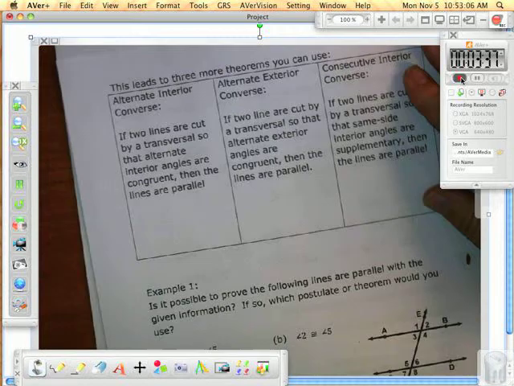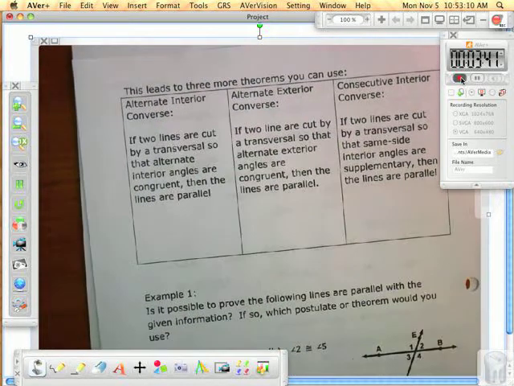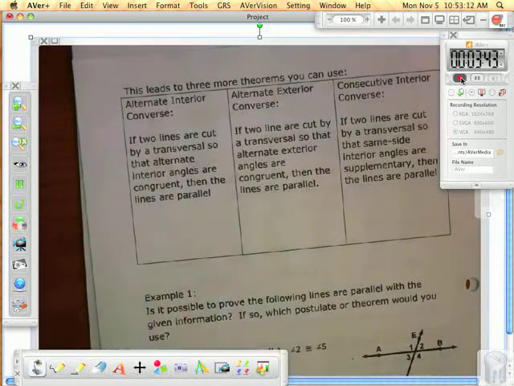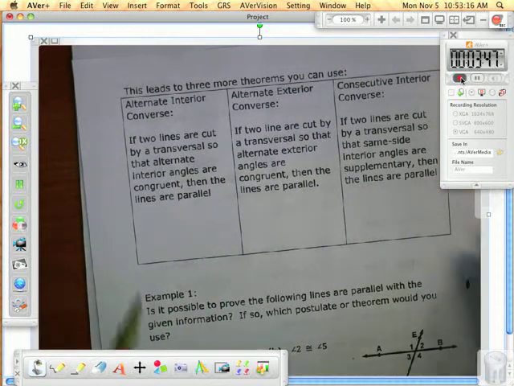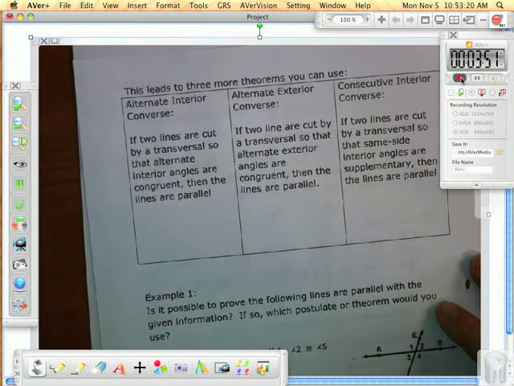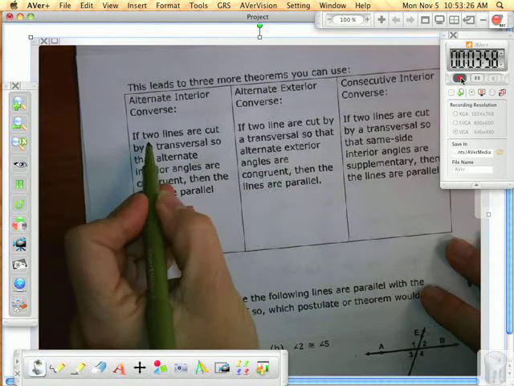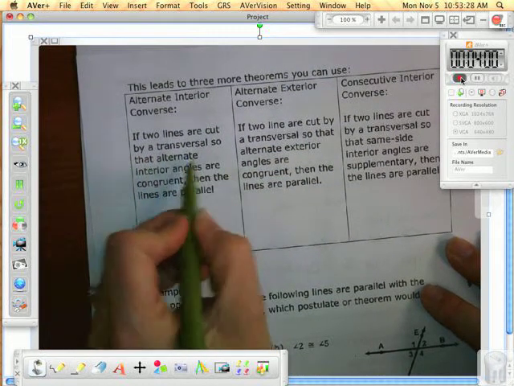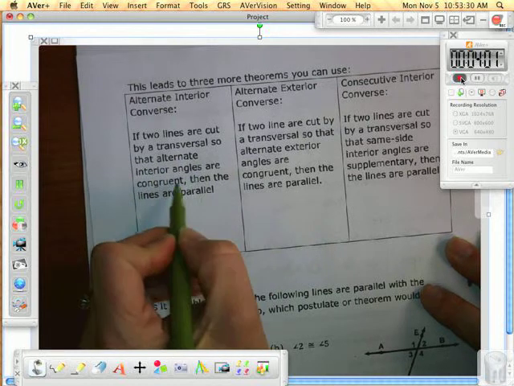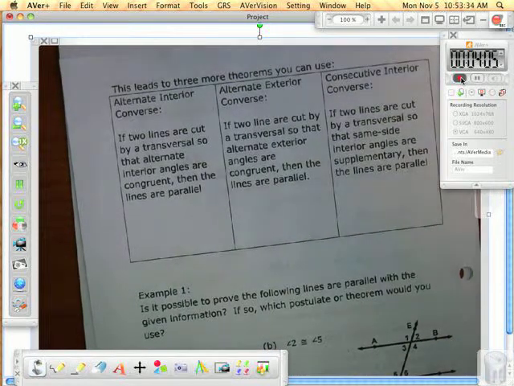There's three more, because we did talk about these three other types of angles already. So, look, I typed it up for you. I was going to make you write it, but I decided no. Here's the converse to alternate interior. In the quiz, if you were given two parallel lines, you knew alternate interior angles were equal. Well, here, if two lines are cut by a transversal so that alternate interior angles are congruent, then the lines are parallel. If then.